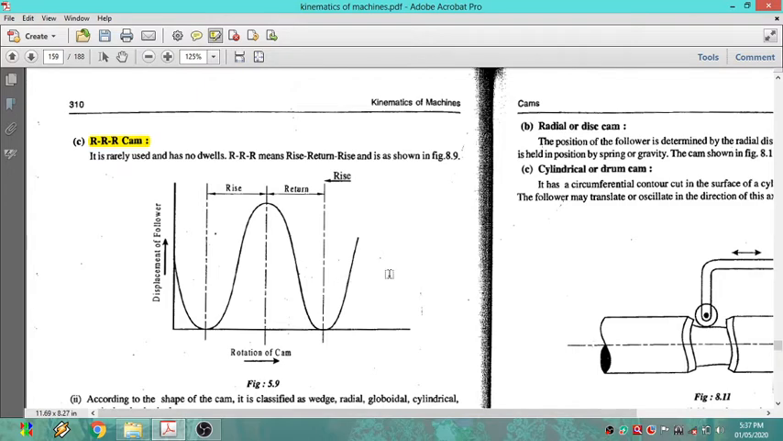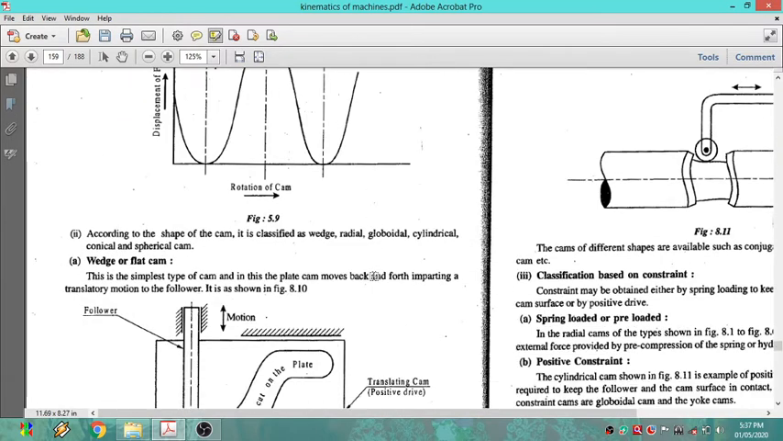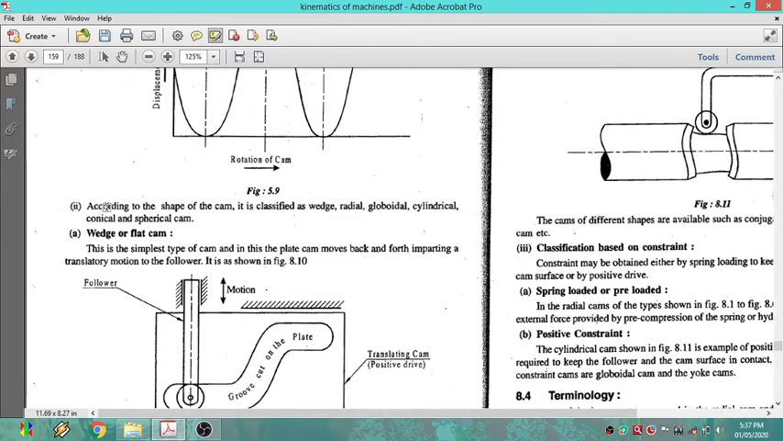The next one is how we can classify according to the shape of the cam. So far we classified according to the follower motions. According to the shape of the cam we can classify as wedge shape, radial type, globoidal type, cylindrical and conical, as well as spherical cam.